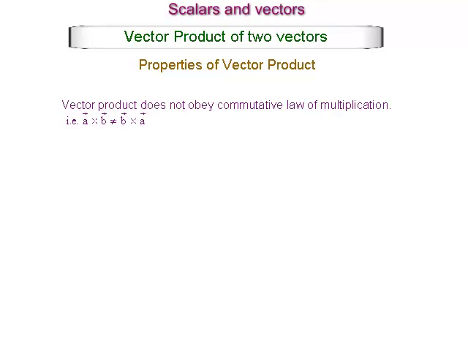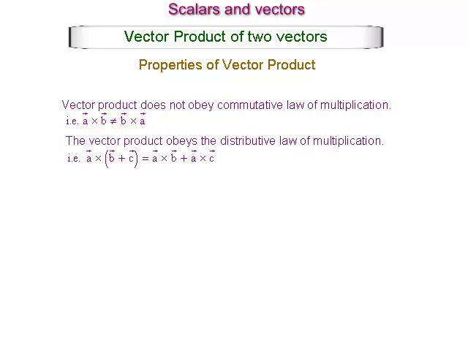Vector product does not obey commutative law of multiplication. That is, vector A cross vector B is not equal to vector B cross vector A. The vector product obeys the distributive law of multiplication. That is, vector A cross bracket vector B plus vector C bracket complete is equal to vector A cross vector B plus vector A cross vector C. Vector product of a vector with itself is a zero vector.